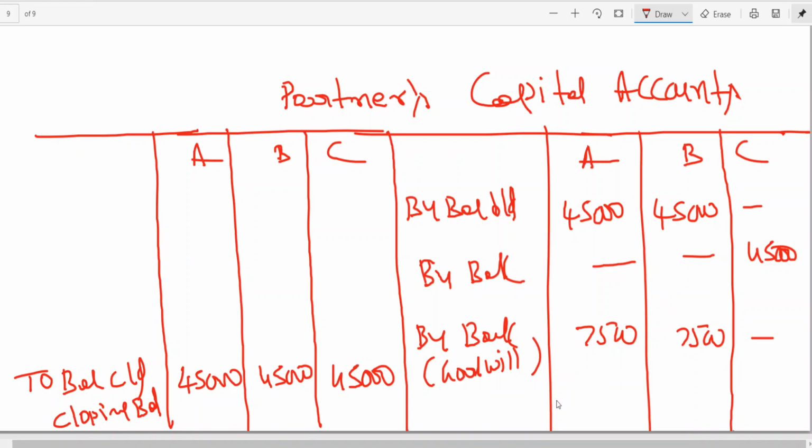If you look at the total, A is having 52,500, B is having 52,500.